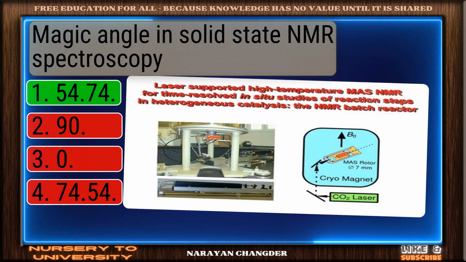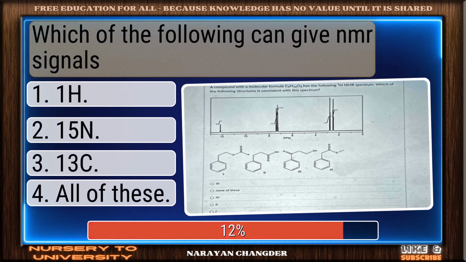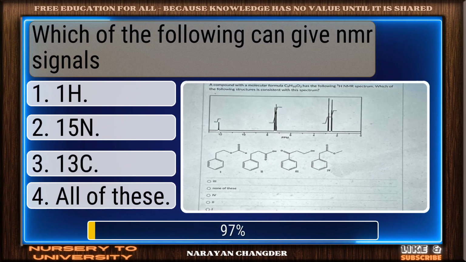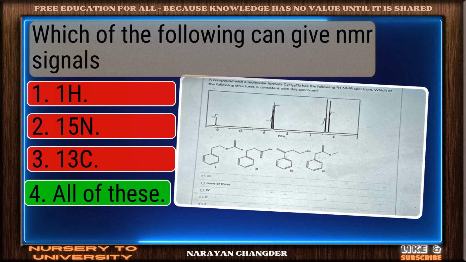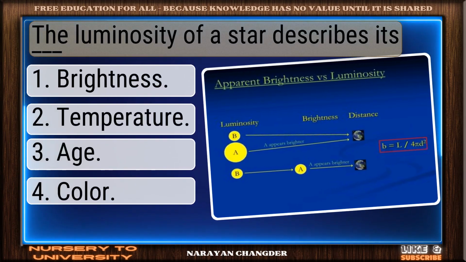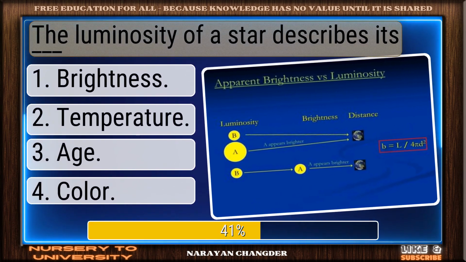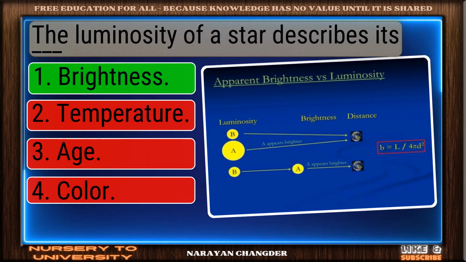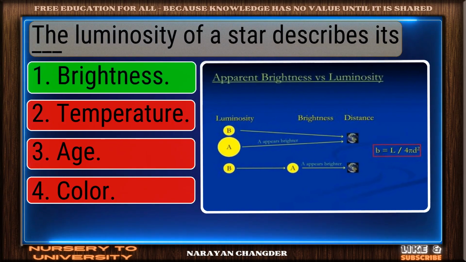54.74 is a solid answer. Which of the following can give MESA signals? Smart pick. All of these is the correct choice. The luminosity of a star describes its dash. Nice work. You chose brightness, and it is correct.